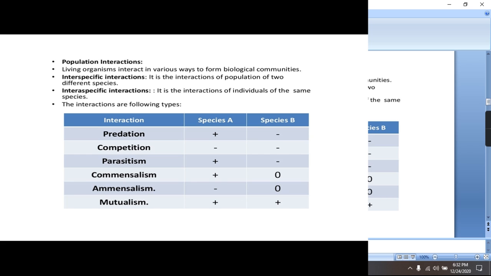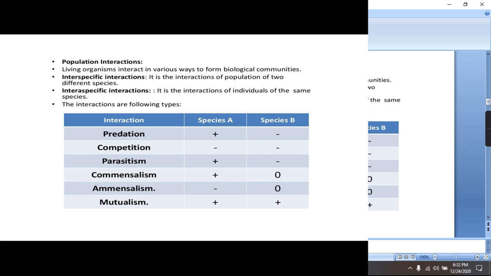Now all the interactions are classified into the following types. The first one is predation. It is referred to as plus minus. The plus symbol indicates benefit, the minus symbol indicates loss. It means that in predation one species will be benefited and one will be in loss. The second one is competition. Both species get a negative impact here. In parasitism, one species gets the benefit and the other one is harmed.